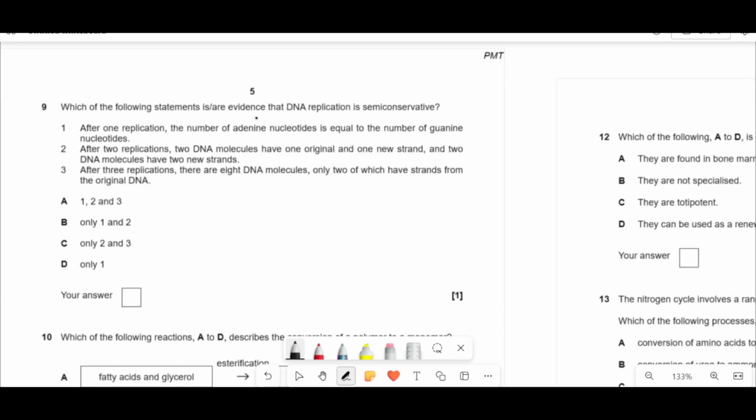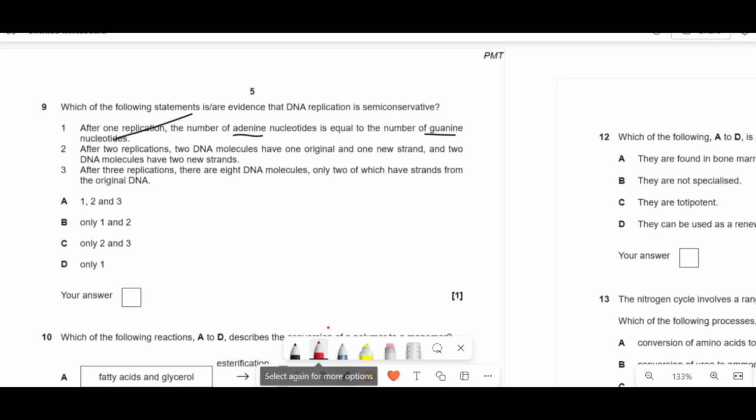Which of the following statements are that DNA replication is semi-conservative? So after one replication, the number of adenine nucleotides is equal to the number of guanine nucleotides. Well, no, because they're not complementary base pairs. So that one's out. After 2 replications, 2 DNA molecules have 1 original, 1 new strand, and 2 have 2 new strands.